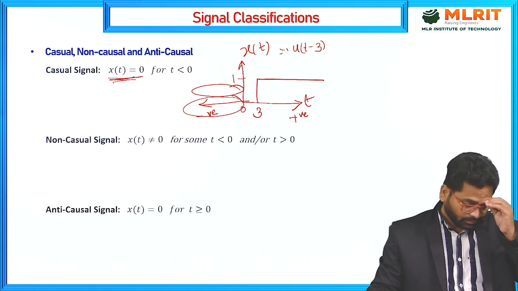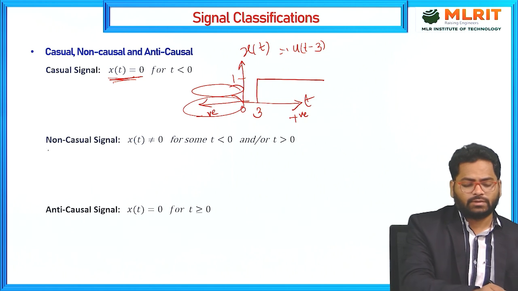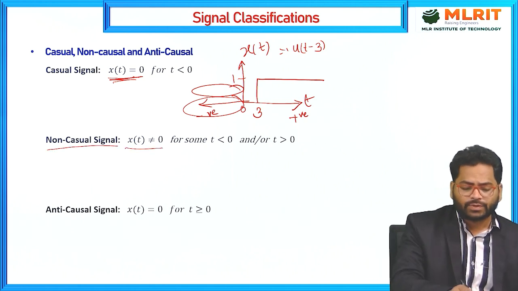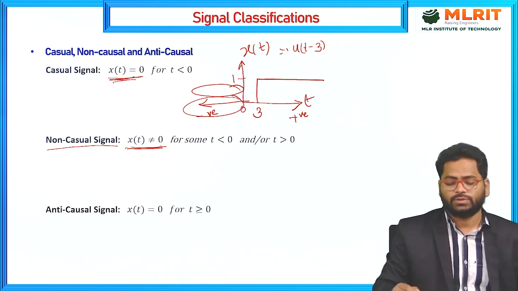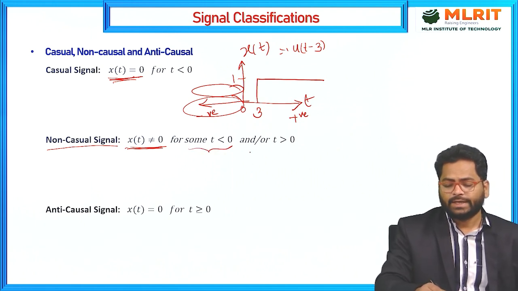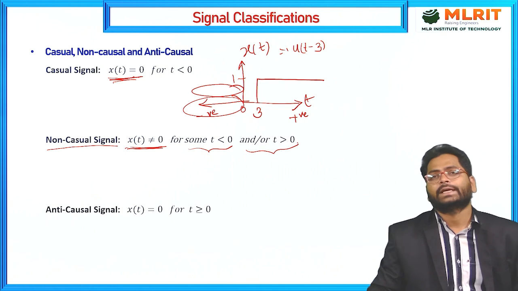Now, for non-causal signals, x of t is not equal to 0 for some time values t less than 0 and also for some time values t greater than 0.